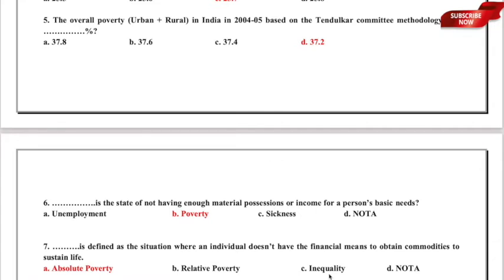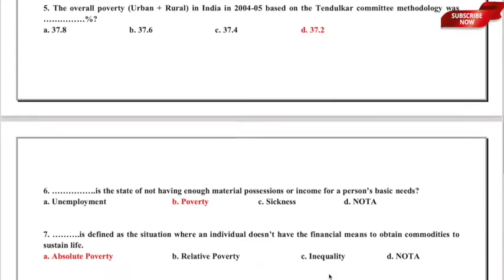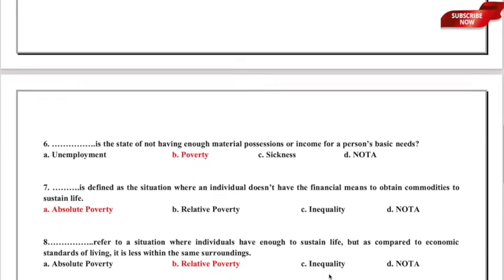So here it is pretty much clear that when a person does not have any financial means to obtain commodities or afford the basic needs to sustain life, you term such a thing absolute poverty. So option A, absolute poverty, is the correct answer. Let us now move to the next one.